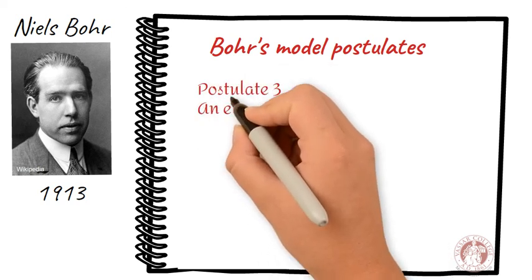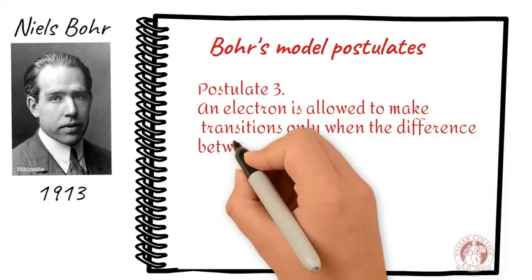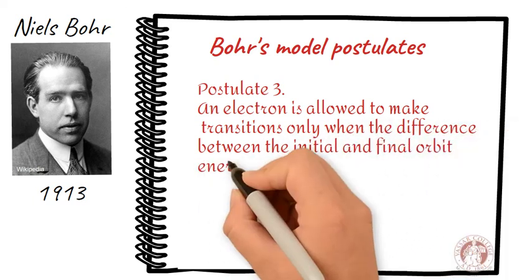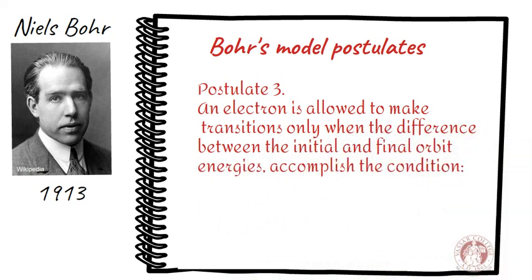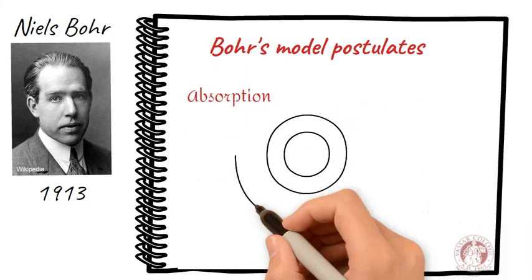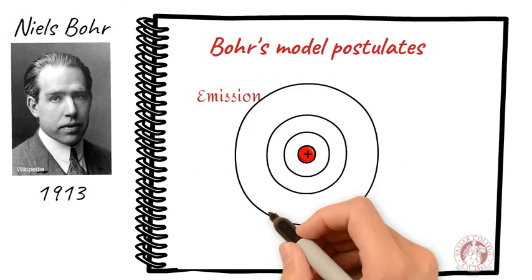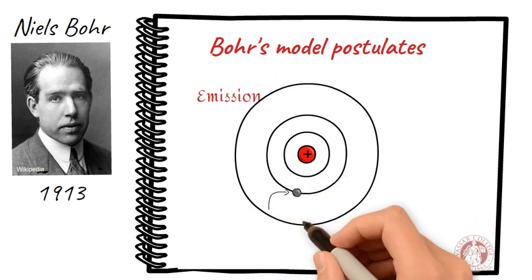Postulate 3. An electron is allowed to make transitions only when the difference between the initial and final orbit energies is equal to the product h f, either up or down. This means that the transitions are quantized and only allowed for the amount of energy absorbed or emitted.